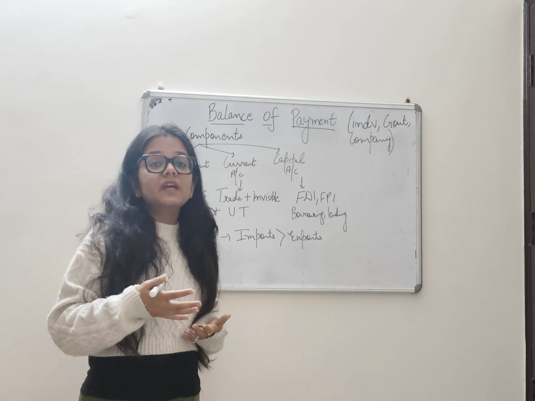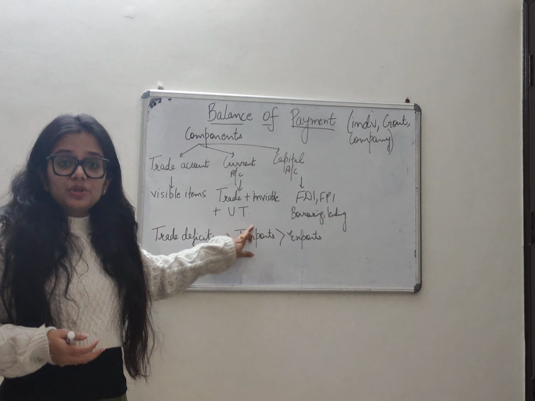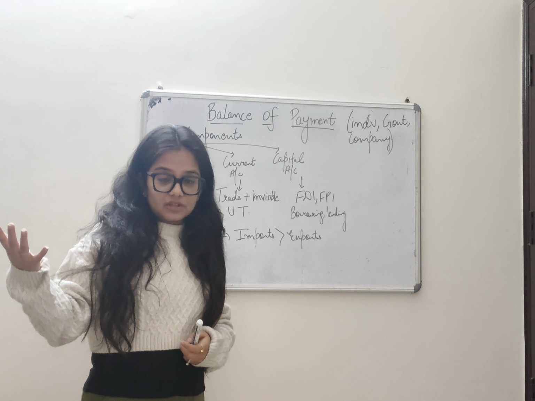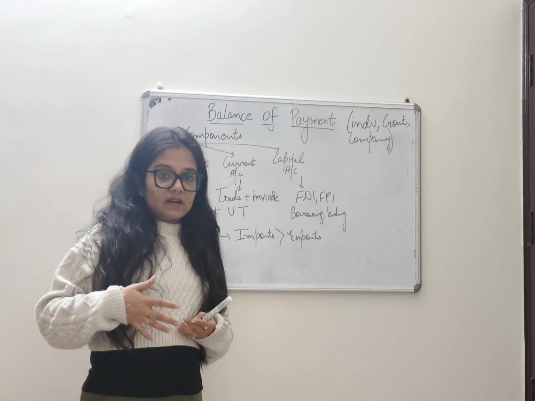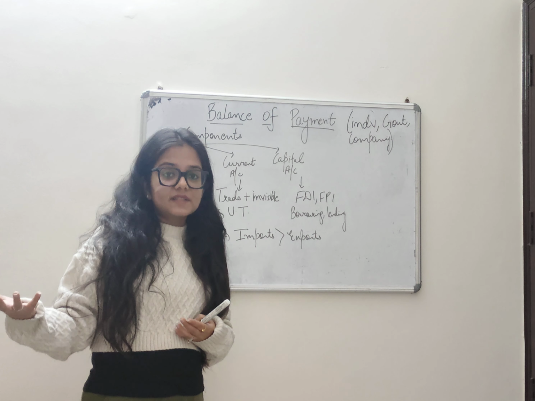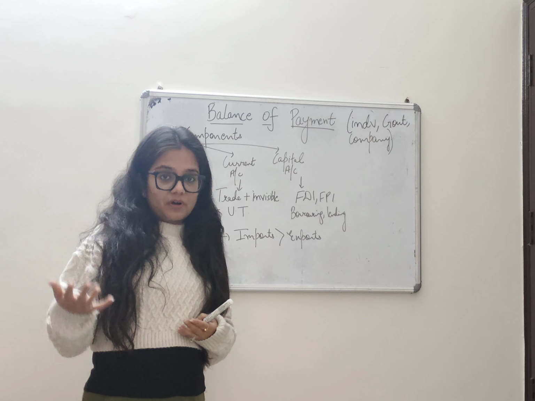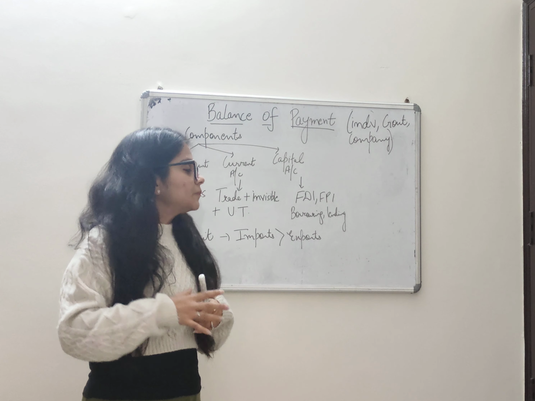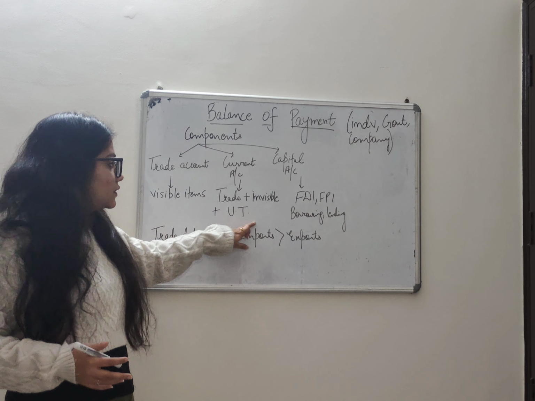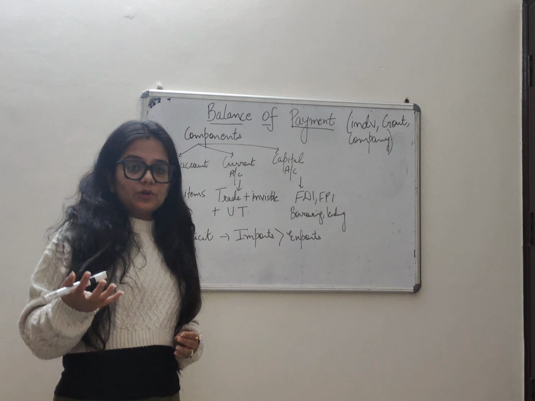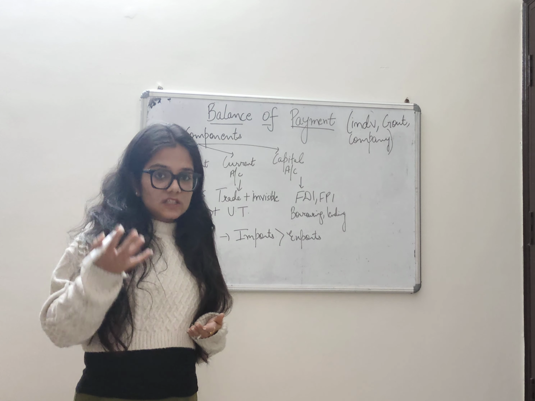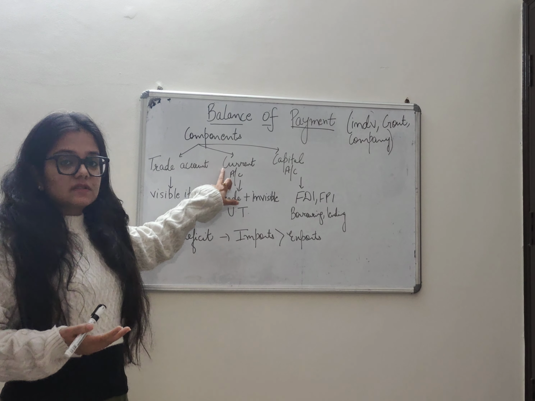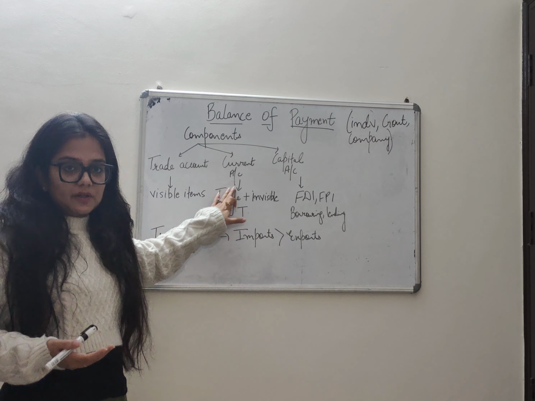So all this is an example of invisible items, plus unilateral transfer. Unilateral transfer means one-sided transaction. Suppose if I send a gift to my relative in US, then that is a unilateral transfer because I am not getting anything in return. It is just one-sided, right? So that is called unilateral transfer. So import and export of goods and services plus unilateral transfer will fall under current account, right?